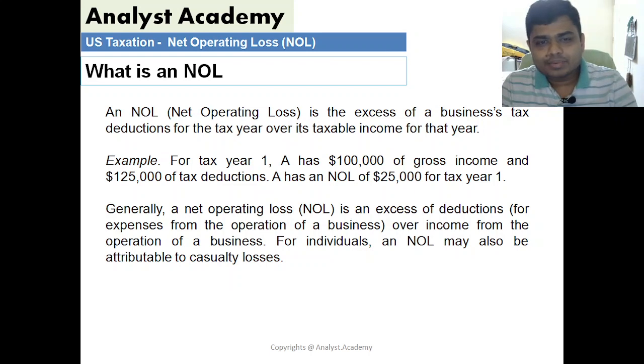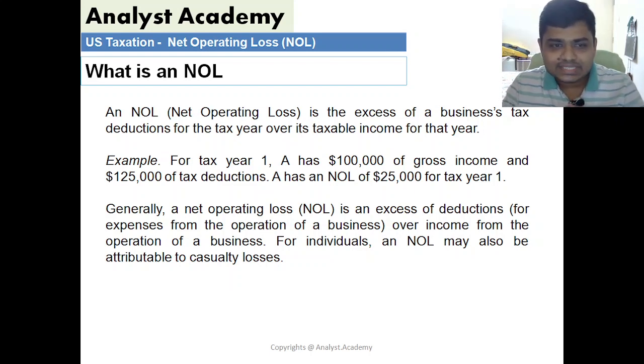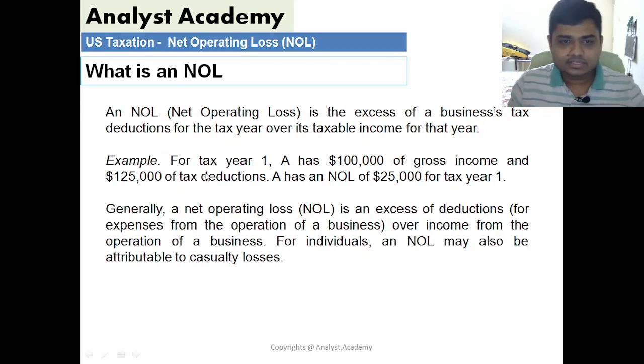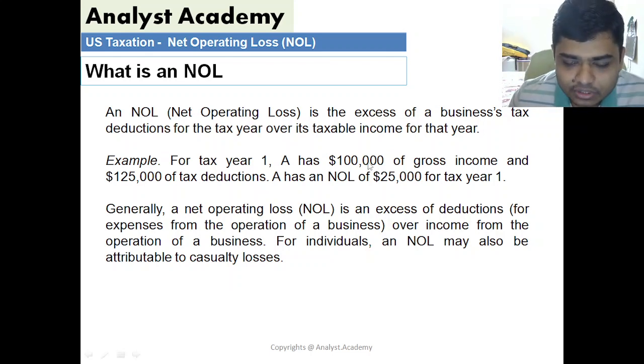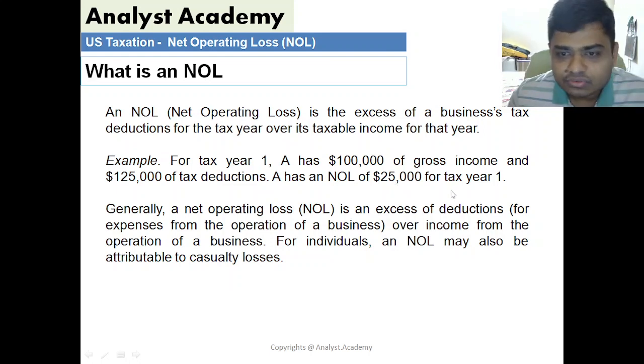A net operating loss is the excess of business tax deductions of the tax year over its taxable income for that year. Say for example, your gross income is $1 lakh or $100,000, and your total tax deductions are $125,000. Then you have a net operating loss of $25,000 for tax year one.